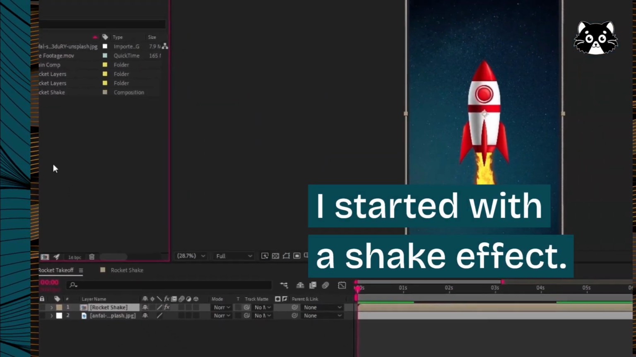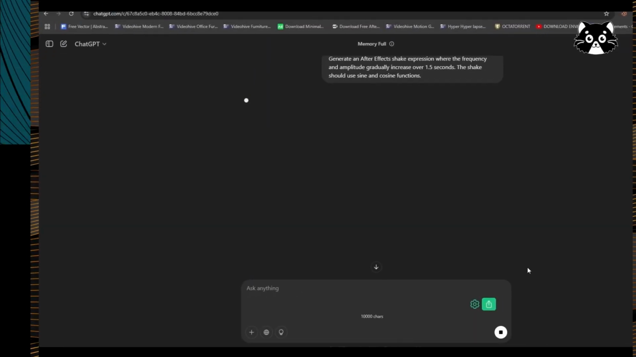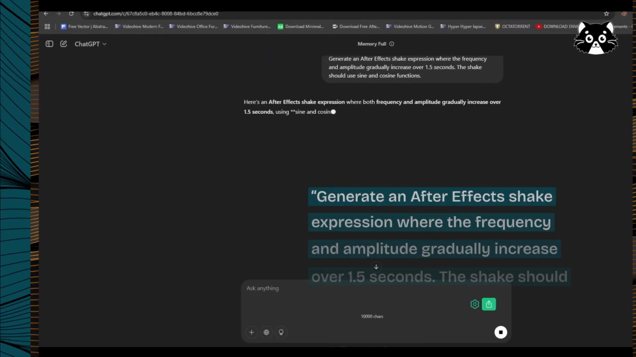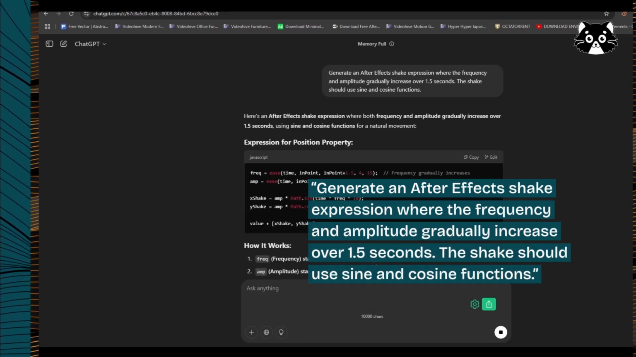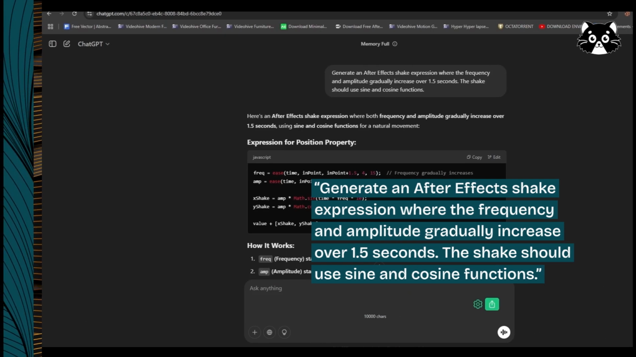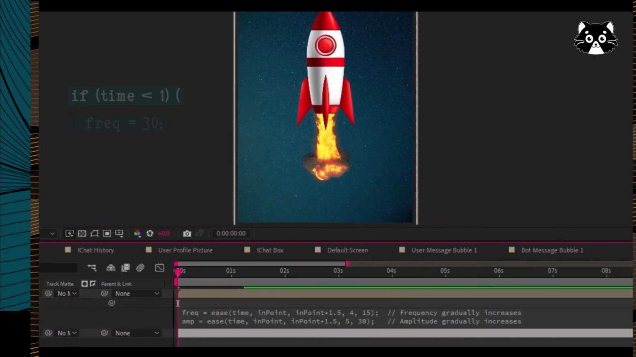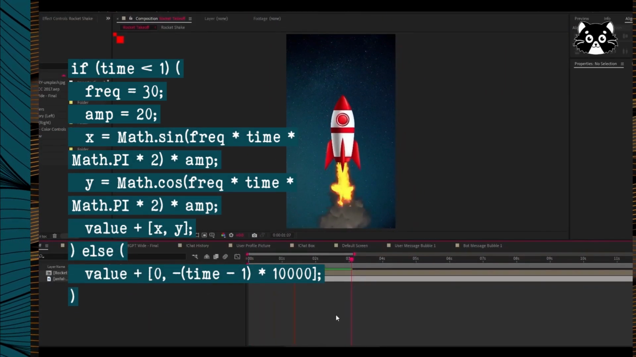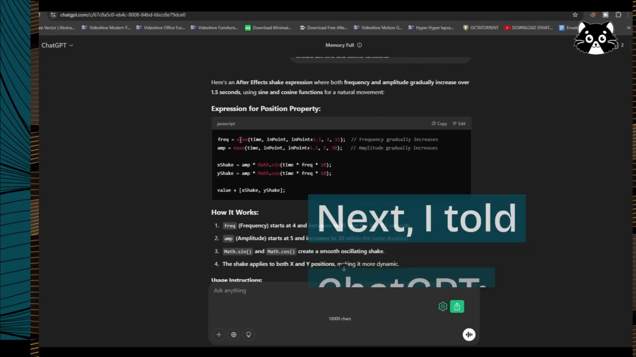I started with a shake effect. Here's the prompt I gave ChatGPT. Generate an After Effects shake expression where the frequency and amplitude gradually increase over 1.5 seconds. The shake should use sine and cosine functions. Here's what it gave me, and it worked like magic. Look at that. Natural motion, escalating energy, and not a single keyframe touched.